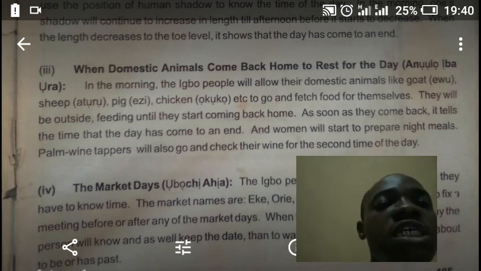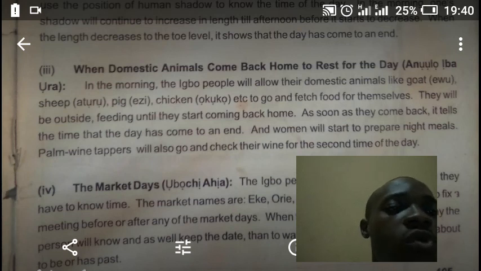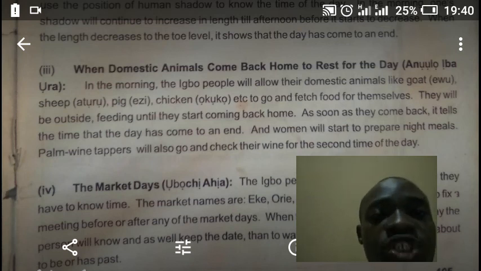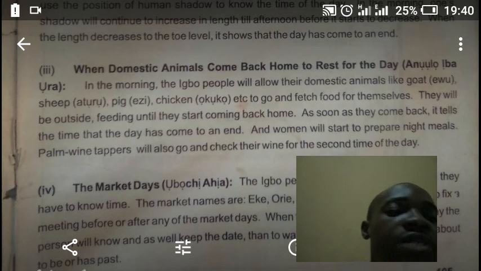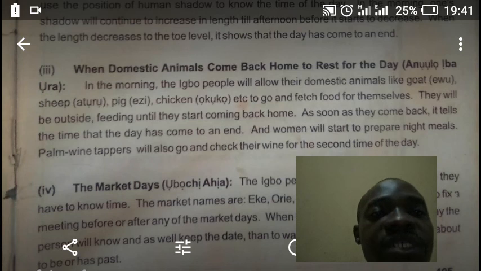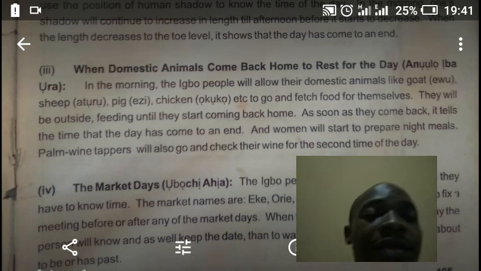So in the morning, the Igbo people will allow their domestic animals like goat. Goat is ewu in Igbo. Sheep is atụrụ in Igbo. Pig is ezi in Igbo. Chicken is ọkụkọ in Igbo. And so many of them, to go and fetch food for themselves. Now, they will be outside feeding until they start coming back home. As soon as they come back, it tells the time that the day has come to an end.